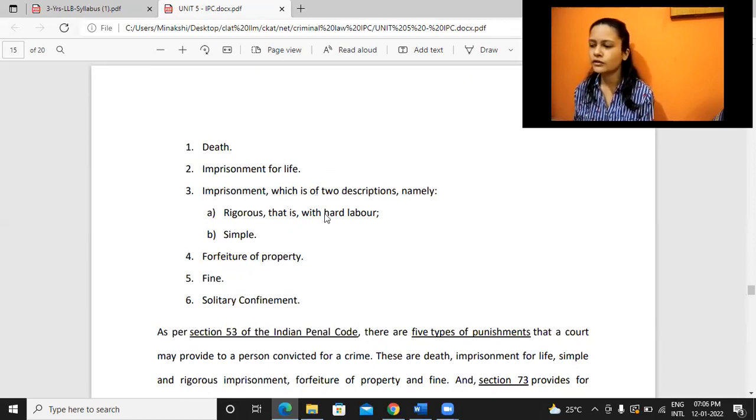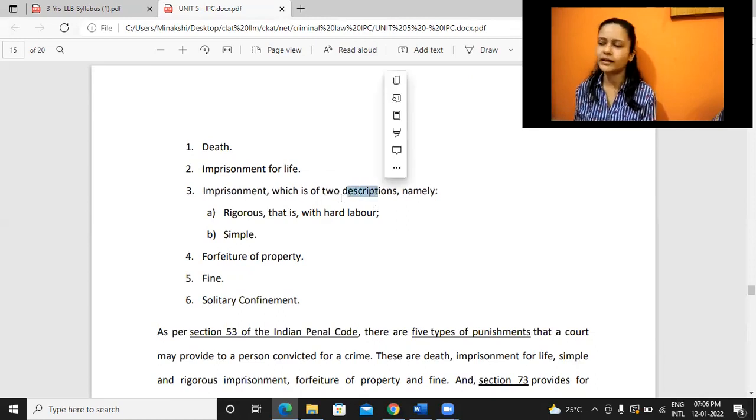So both of these may be for a fixed duration, and the duration would vary, right? Some maximum duration would be given, and within that, anything may be given by the judge. So both these may be simple, also rigorous. Simple will be some light labor like baking cookies, preparing some handmade things. But in case of hard labor, it's like breaking big stones and stuff that we see in movies.